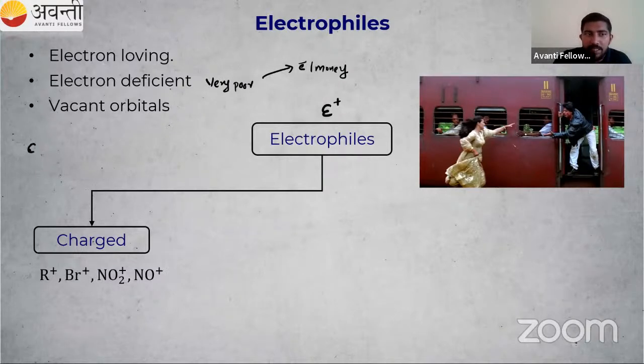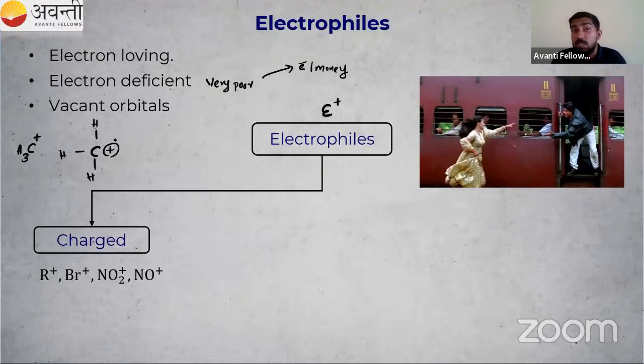I'm taking CH3 plus, the methyl carbocation. I'm drawing carbon, hydrogen, hydrogen, hydrogen, with a plus charge. Can you tell me how many electrons are present for this carbon after forming the bonds? Let us check. In the first bond there are 2 electrons, here also 2 electrons, here also 2 electrons. Positive charge means a vacant orbital, that is, there is no electron in that orbital. Negative means a fully filled orbital.